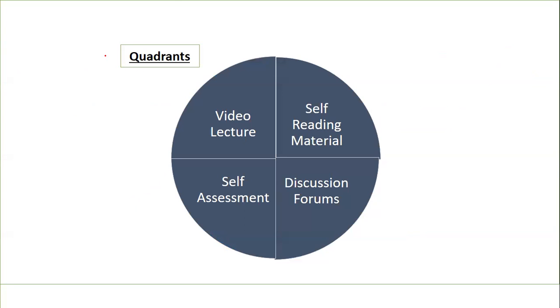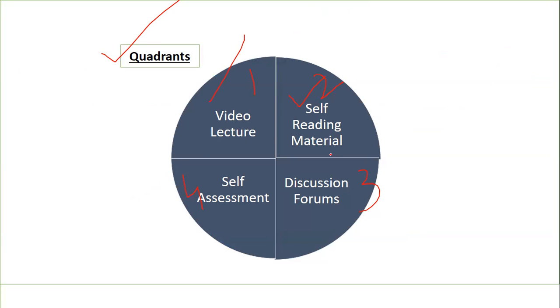Now, the next important question is about quadrants. I have gone into the sequence. We have 4 quadrants of SWAYAM. So obviously, sometimes a very basic question can come: how many quadrants are there for SWAYAM? There are 4 quadrants, starting with the video lecture. Right now, what you are watching is a video lecture. Once the video lecture is done, you have self-reading material. Sometimes on WhatsApp or Telegram groups, we forward documents. That is self-reading material, which indicates that you are reading things on your own.